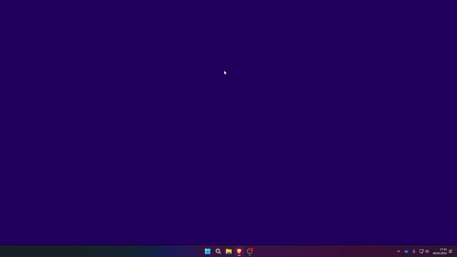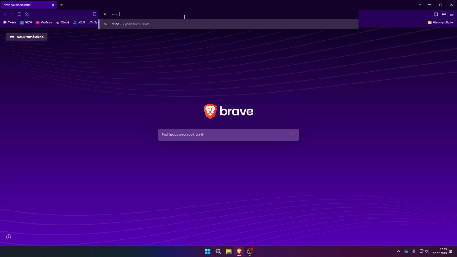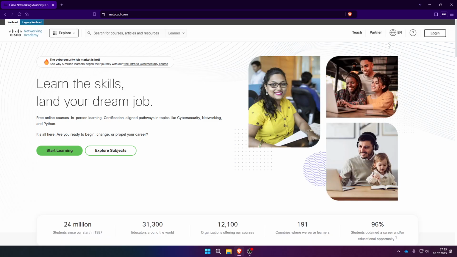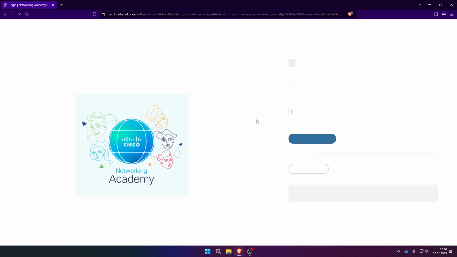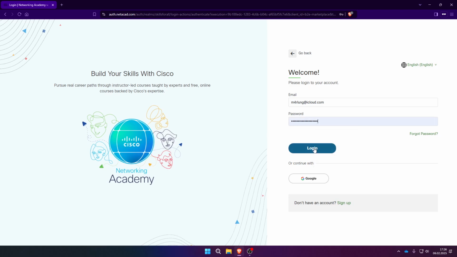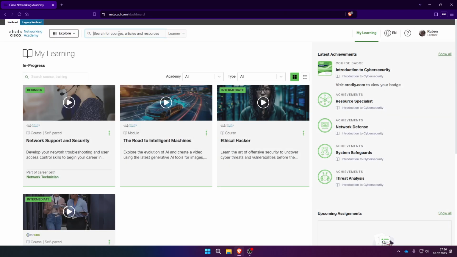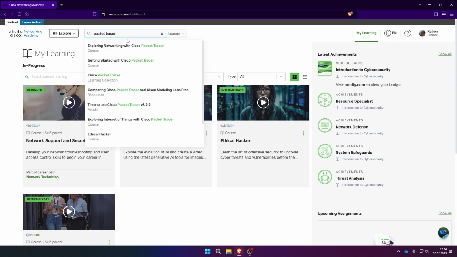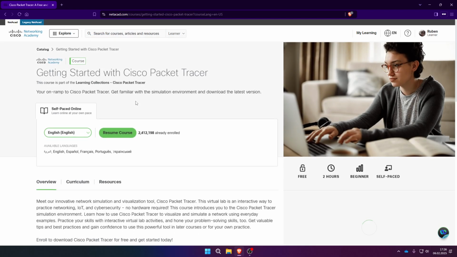So open your browser and go to Cisco Packet Tracer's page, click the link, and here you have to create an account, or if you have it like me, just log in. And here in the search bar, you're gonna search for Packet Tracer, and it's gonna find this course, Getting Started with Cisco Packet Tracer. Click on it and you have to complete the whole course.